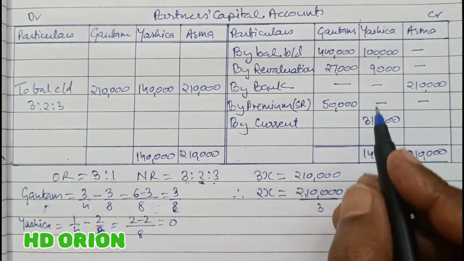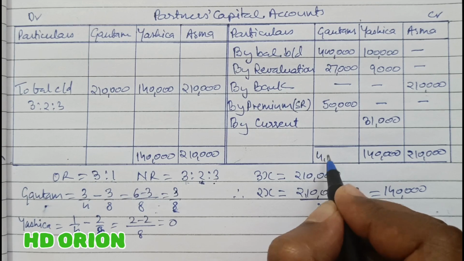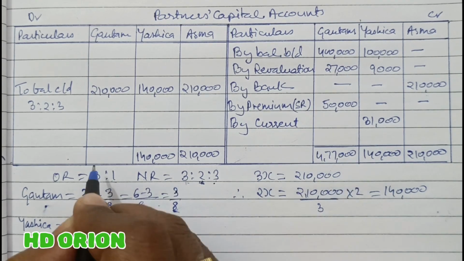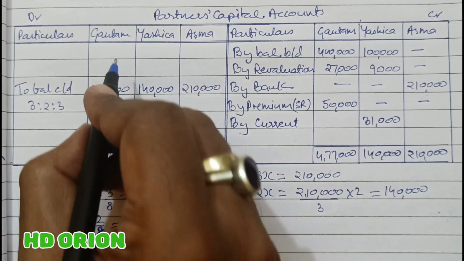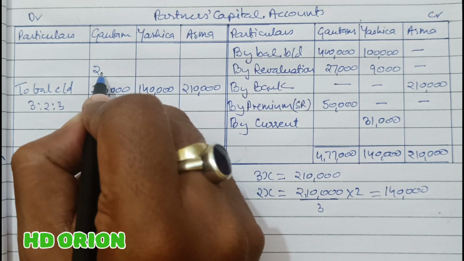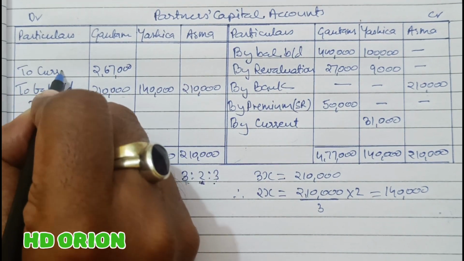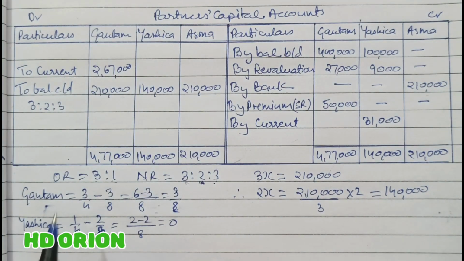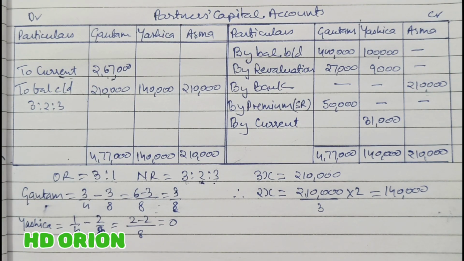Fine. Whereas for Gotham, credit is more, and it is 4,77,000. To make it 2,10,000, subtract 2,10,000 from 4,77,000, you will get a balancing figure of rupees 2,67,000, and this will be maintained in current account. So Gotham's current account is showing a credit balance, and it will be shown on the liability side of the balance sheet. So let us prepare the balance sheet now.